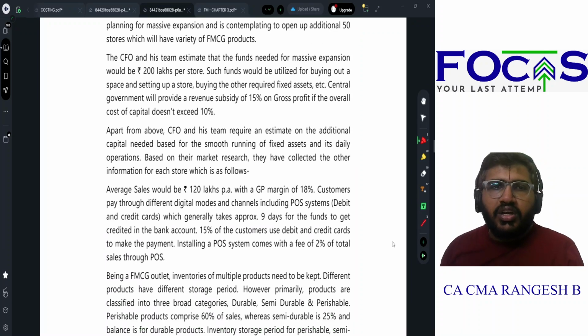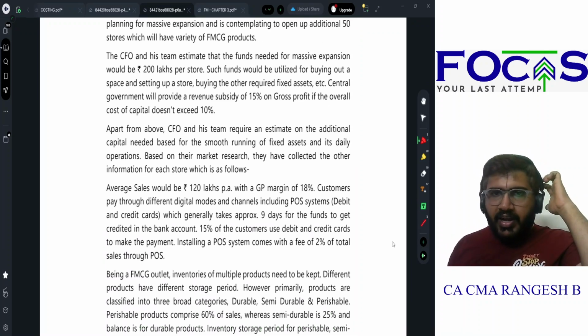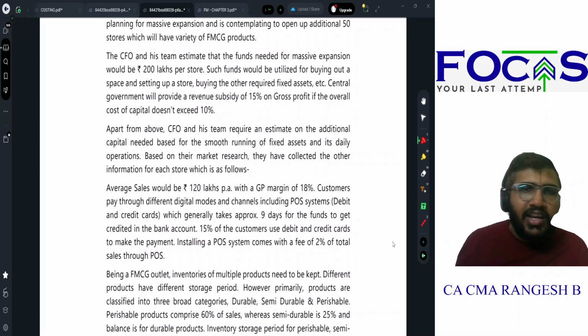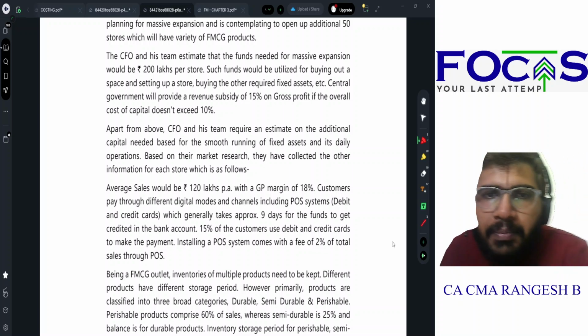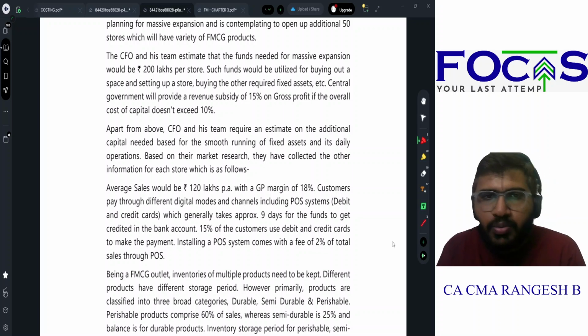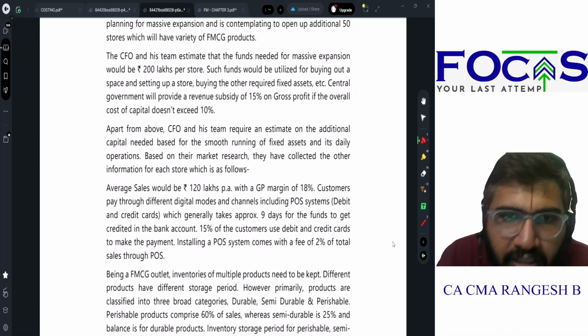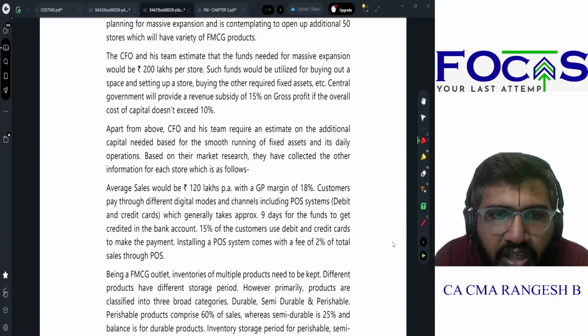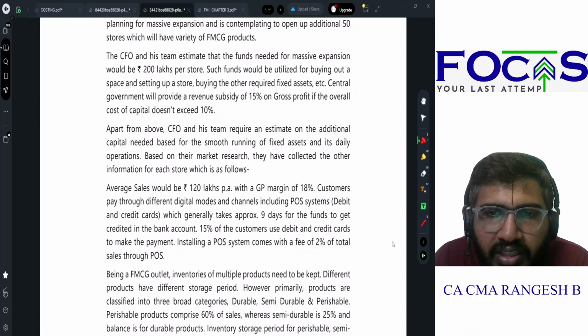Central government will provide a 15% subsidy on gross profit if the overall cost of capital does not exceed 10%. Apart from the above, the CFO and the team require an estimate of the additional capital needed for the smooth running of fixed assets and its daily operations. Based on market research, they have collected the other information for each store as follows. Average sales would be 120 lakhs per annum with a GP margin of 18%. Customers pay through different digital modes and channels including POS systems, debit cards and credit cards, which generally takes approximately 9 days for the funds to get credited to the bank account.